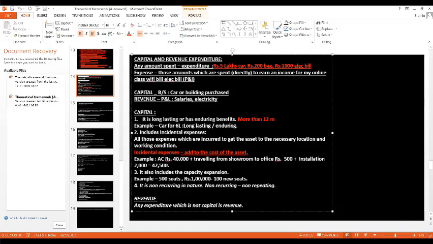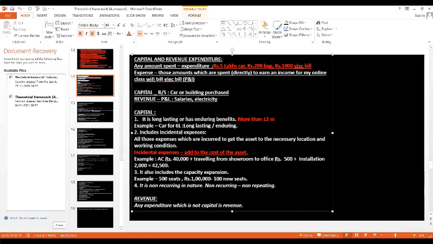Now let us see what is this long lasting. If I buy a building or if I buy a car, the benefits will be for short term or long term? Long term. Very good. The benefits will be for long term. So that is what they are saying. Whenever you have long lasting benefit or enduring benefit, then it is a capital expenditure. So this is one of the ways to identify a capital expenditure.